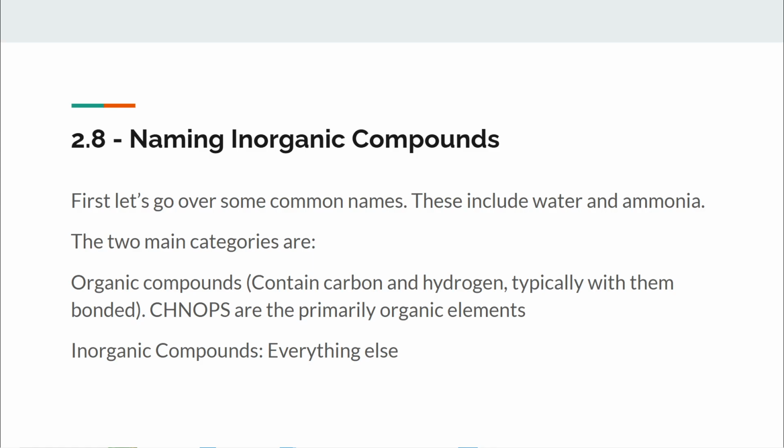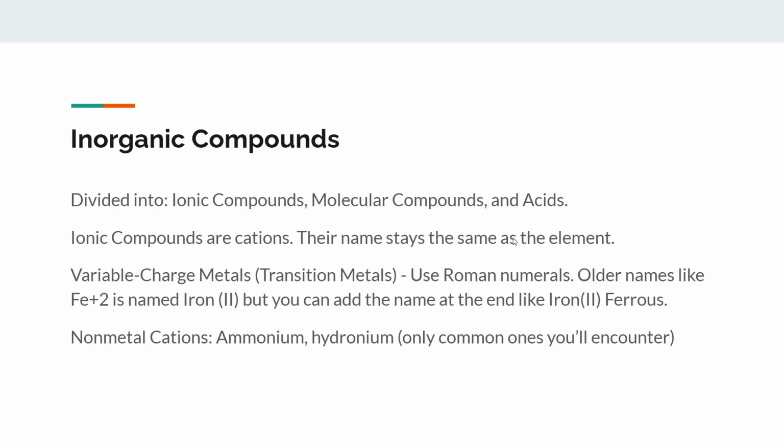I know you start at, I believe it's the carbonyl groups, and you see if there's ketones or aldehydes. But no, it's just way too complex. Inorganic compounds are everything else, and this is what you're going to be dealing with in AP Chemistry. So first, they're divided into ionic compounds, molecular compounds, and acids. These are all the naming rules you'll need to know.